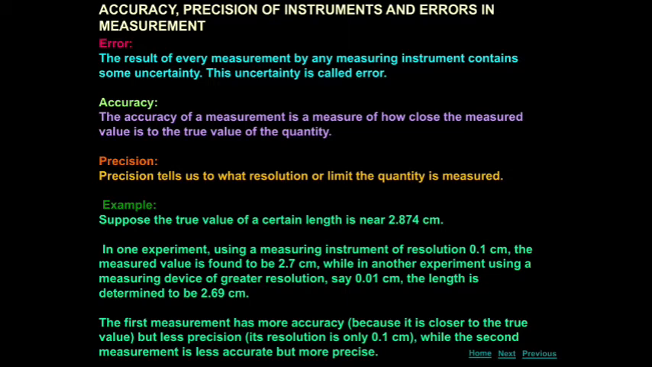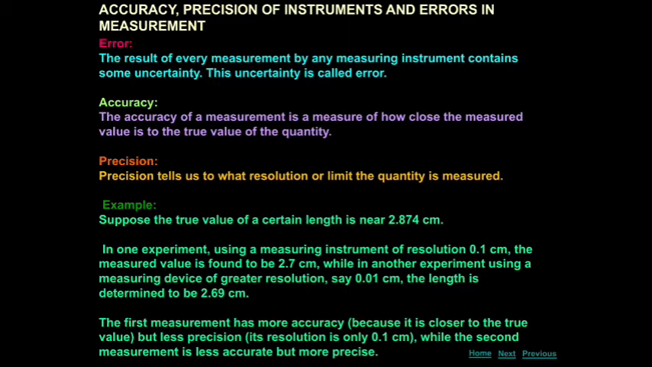Okay, that is precision. What is precision? Checking, being correct, you can say. Precision tells us to what resolution or limit the quantity is measured. Simply we say precision is to be distinguished at this stage, that is how well we measure. Precision refers to how well we measure, that is, it tells us what resolution or limit that quantity is measured. That's all.